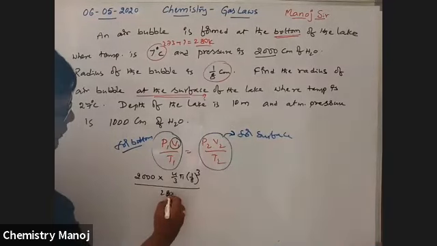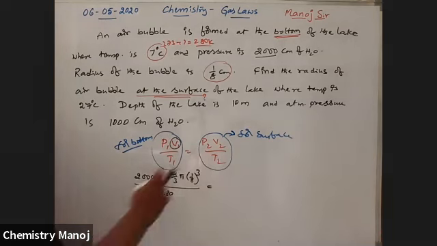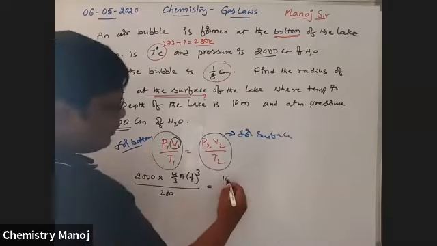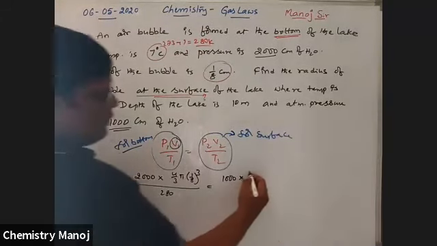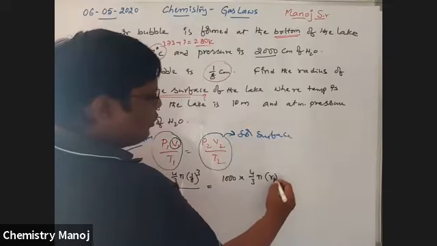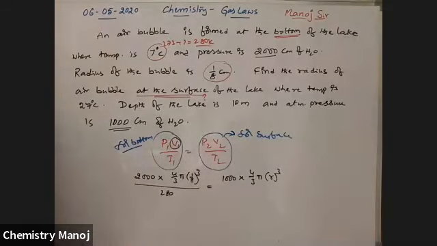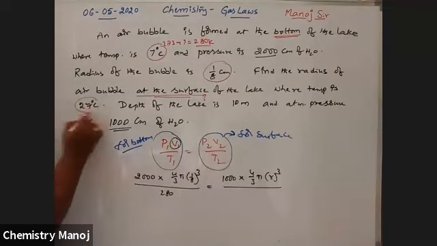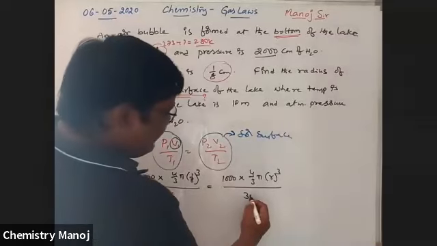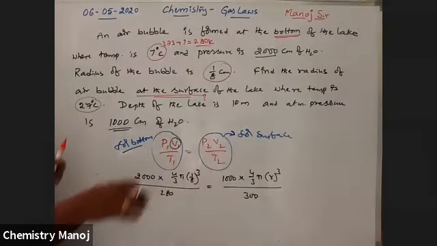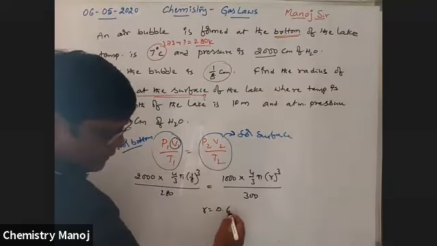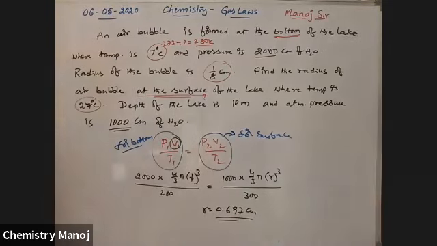Now it is 280, which is equal to pressure on the surface. Pressure on the surface is 1000, into volume, that is 4/3 pi r cube. We don't know the radius. I want to calculate that radius, by T2. How much is the temperature? That is 27 degrees centigrade. 27 plus 273 is 300. By comparing all these values, calculate that R value. R is equal to, final calculation, 0.697 centimeters.